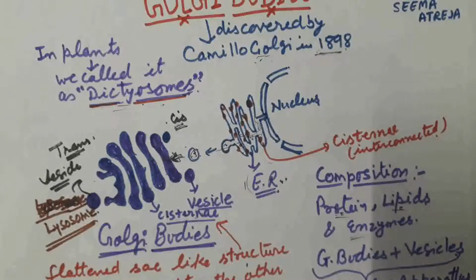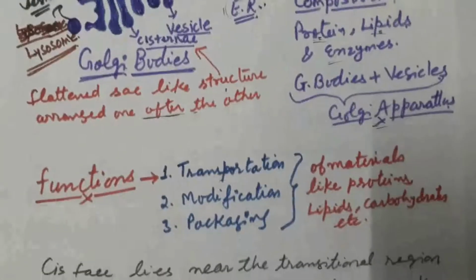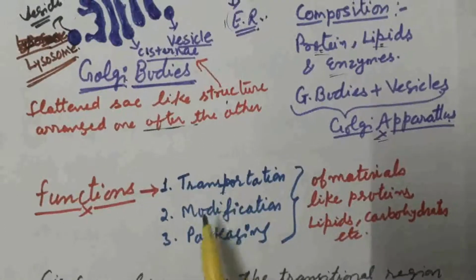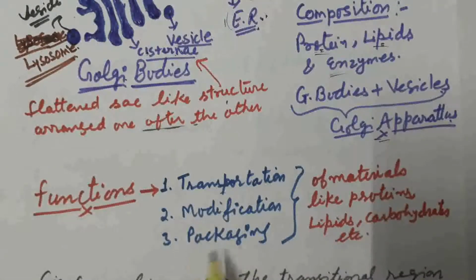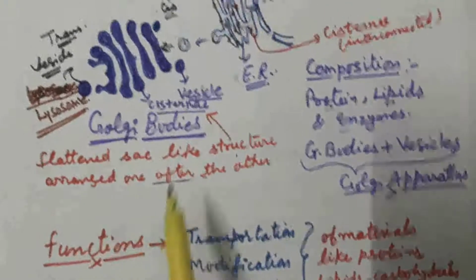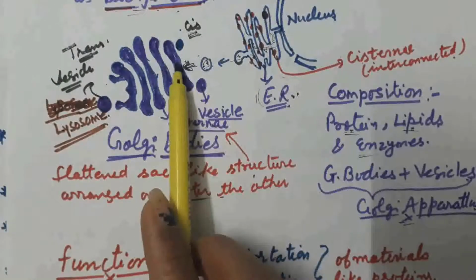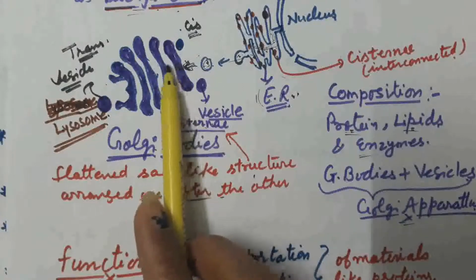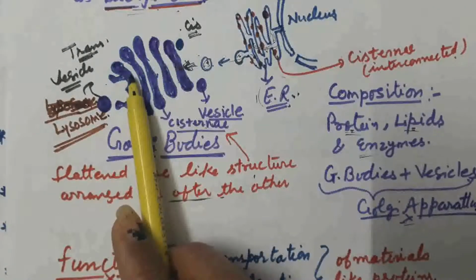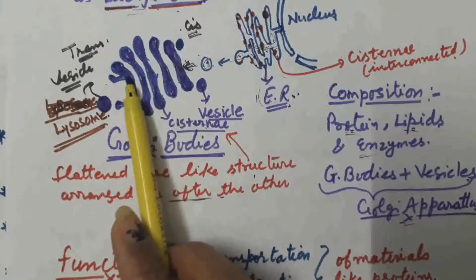Important functions of Golgi bodies are transportation, modification and packaging of materials like protein, lipids and carbohydrate. They receive the material from the endoplasmic reticulum with the help of the cis phase. After receiving, they modify the material and also help in transport of the material.